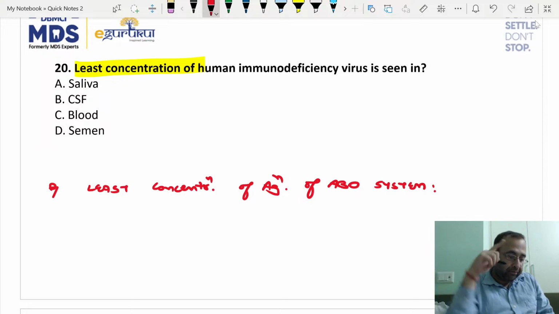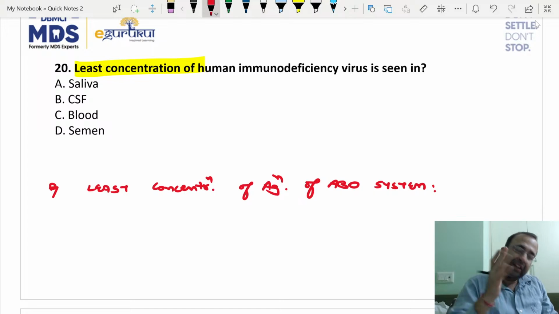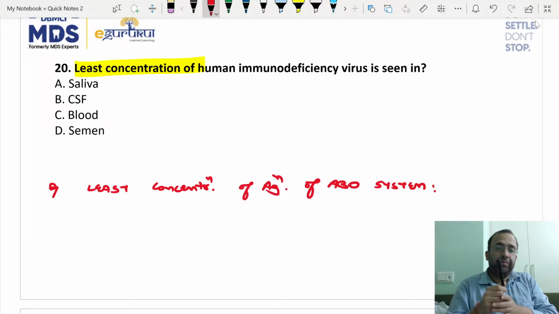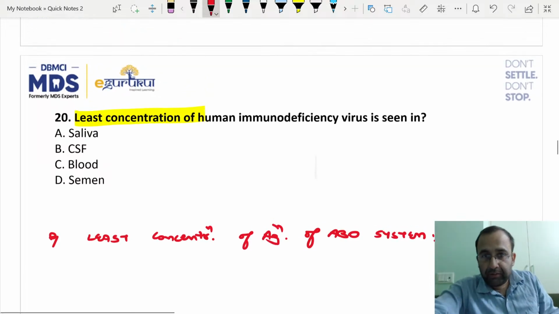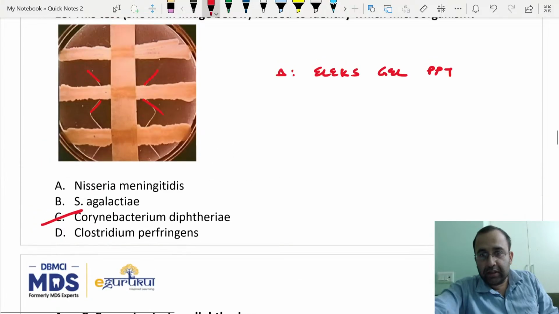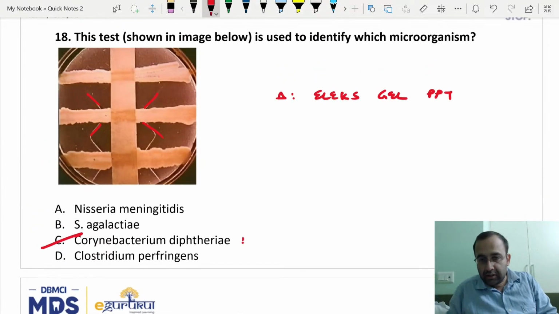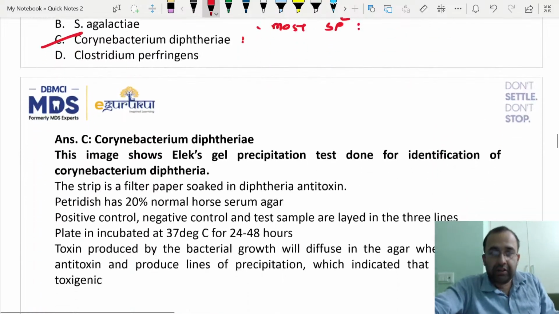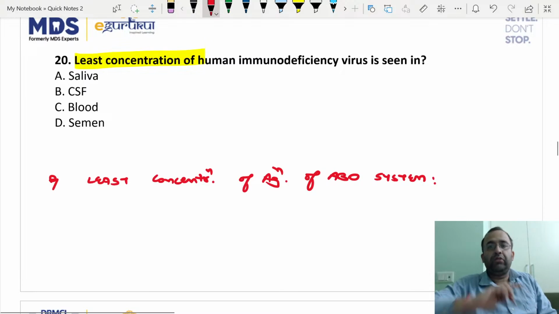Corynebacterium diphtheriae, the culture medium. I know, dear, no problem, that is why we are doing this. So tell me 2 answers. First, tell me which is the fastest culture medium for Corynebacterium diphtheriae. Next, most specific. I want you guys to tell me this. Everybody, I'm waiting for your answer on this, and then we come back to this question.